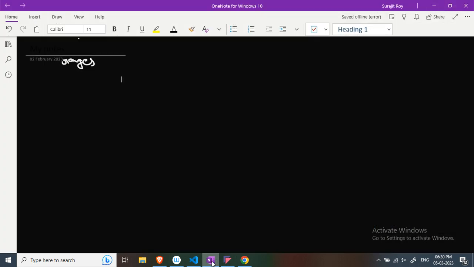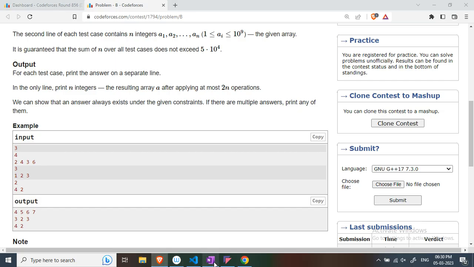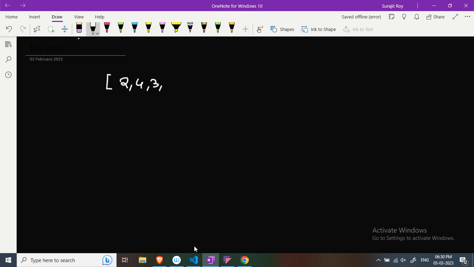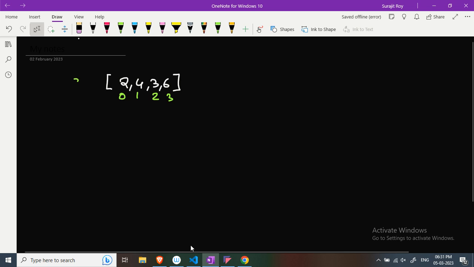So my array is 2, 4, 3, 6. Okay, now as you can see, let's give the indexes: 0, 1, 2, 3. Now let's name the array; the name of this array is arr. Okay. As you can see, arr of 1 modulo arr of 0 is equal to 0.